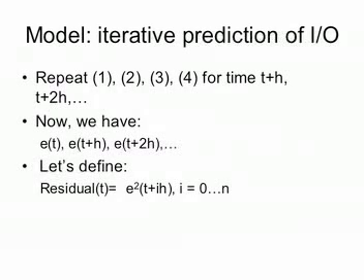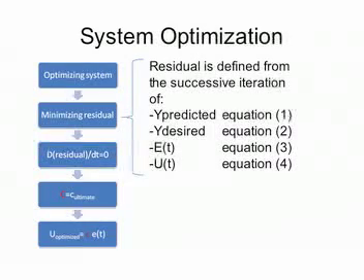To optimize the system, that is, to minimize the absolute deviation between the predicted output of the system and the desired behavior, we need to define the system's future residual function. The system is optimized by finding parameters that minimize that residual. C relates optimized input value to the error of the predicted output with respect to the desirable output. So, once again, optimizing the system eventually boils down to minimizing the output residual of the system.